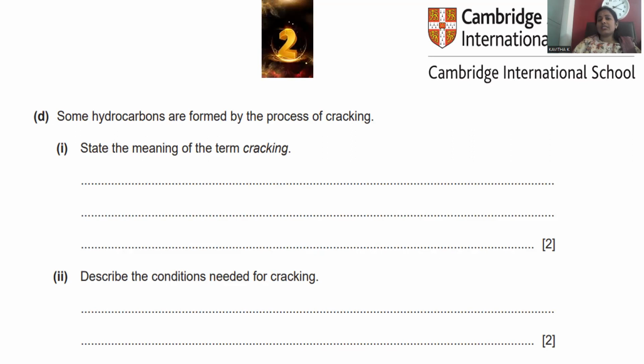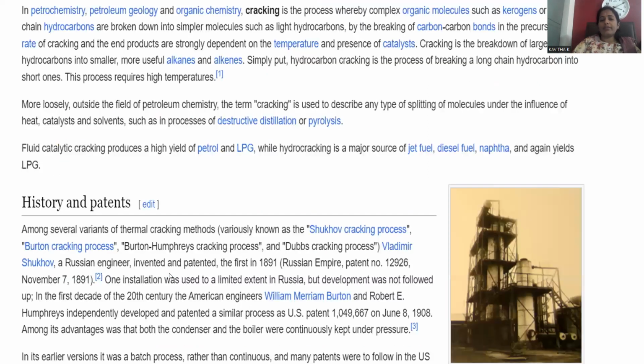Cambridge International Assessment Education is the source from which we collected the question. Some hydrocarbons are formed by the process of cracking. State the meaning of the term cracking. What is meant by cracking is to be answered. Describe the conditions needed for the cracking. What conditions are required for the cracking process to be identified? Okay, so let me answer the questions one by one.